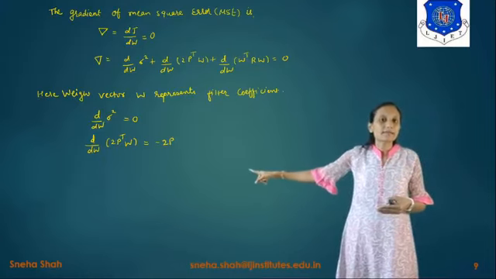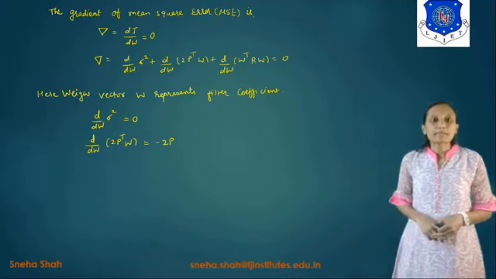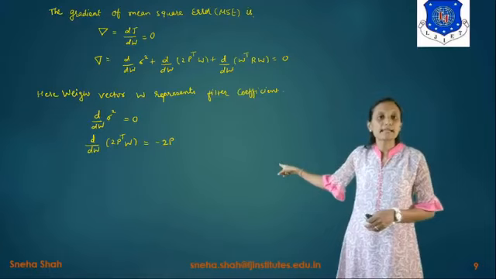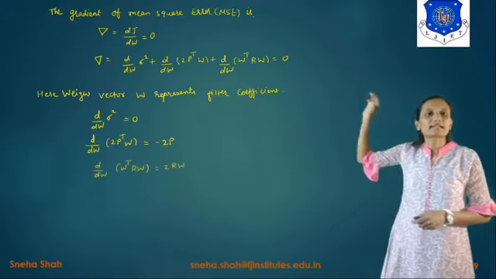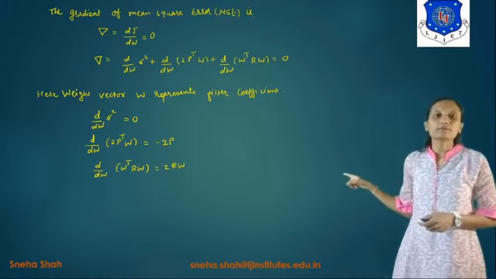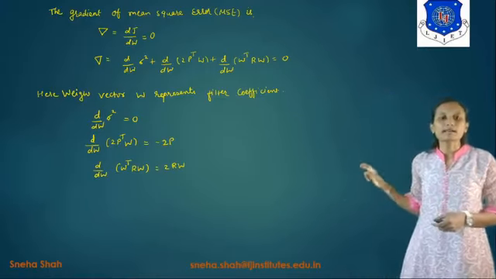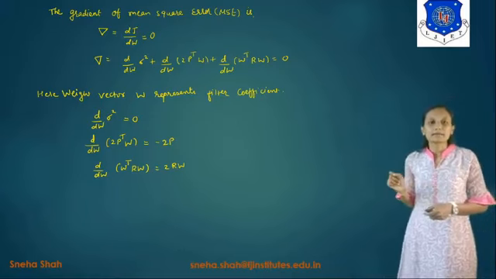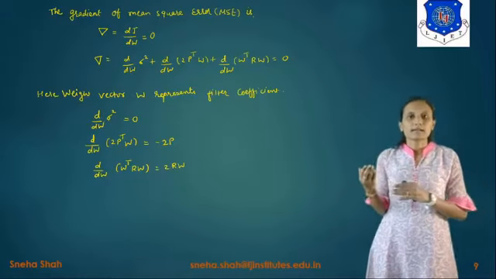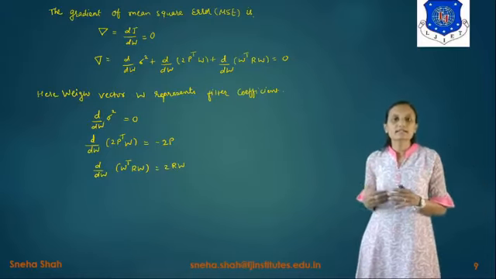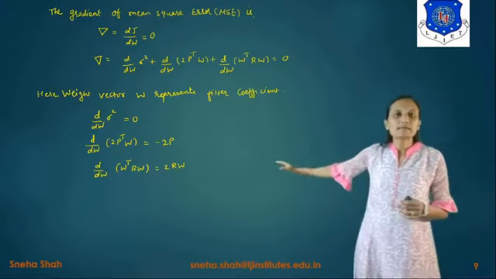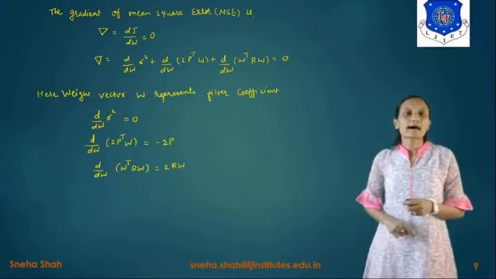So it will represent minus 2p. So the differentiation of 2p with respect to w will be minus 2p. And the last factor, d by dw of w raised to the power 2 (w transpose r w), will be 2rw, because w raised to the power 2 is basically w squared. If we take the differentiation of w squared, it will give the answer in the form of 2w. So basically this will be represented as 2rw.